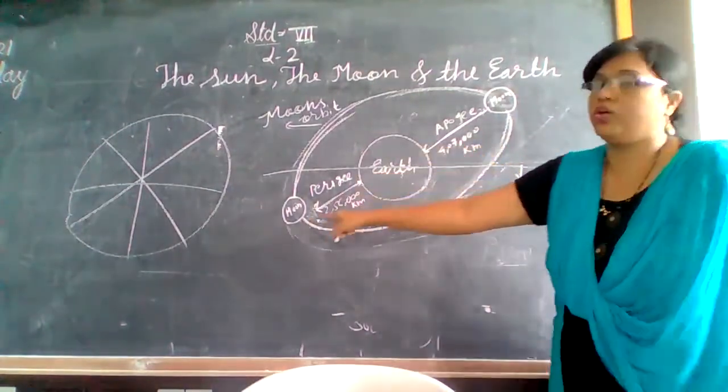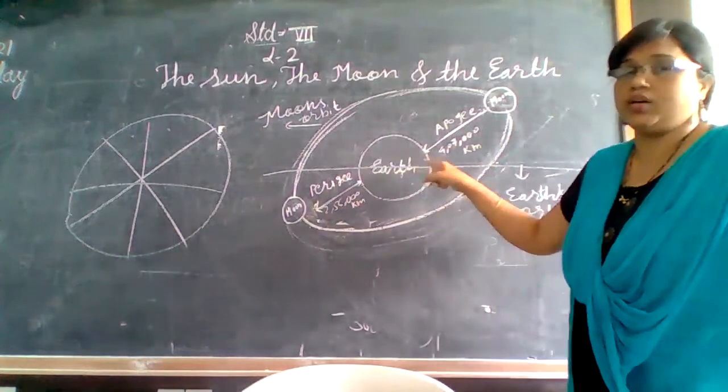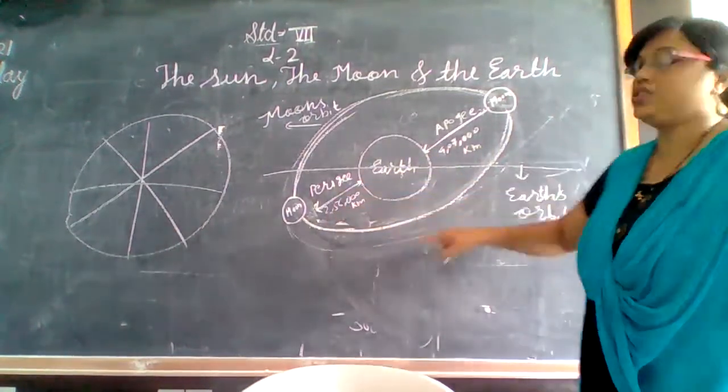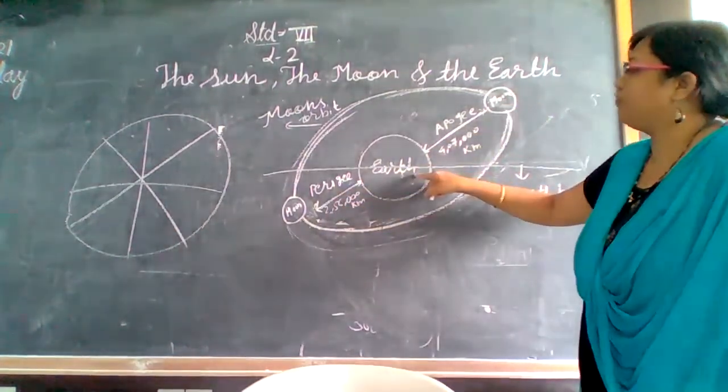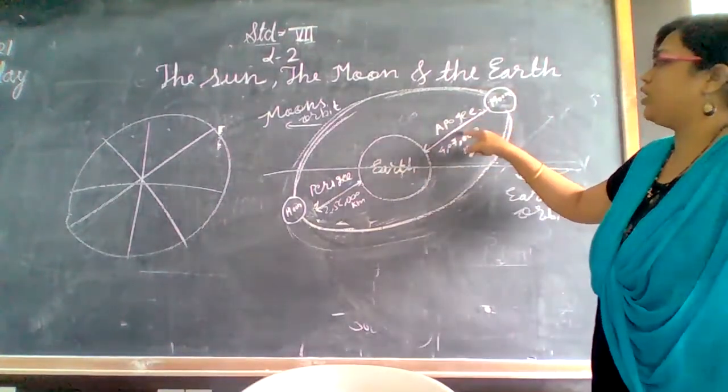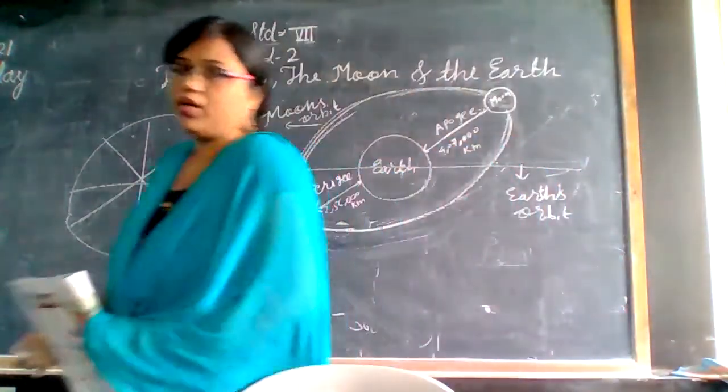When the Moon is closer to the Earth, the condition is called the perigee, and when the Moon is away from the Earth, it is called the apogee. Understood?